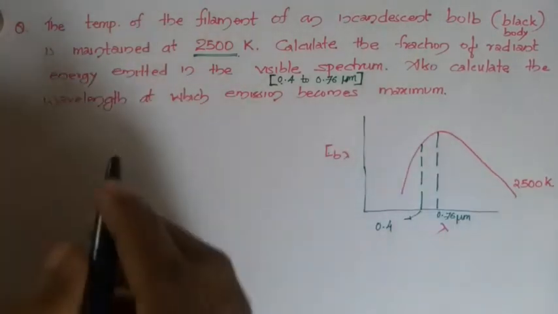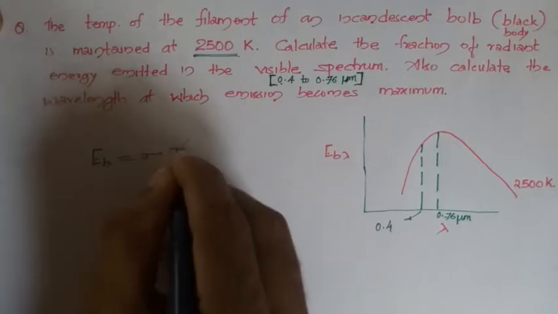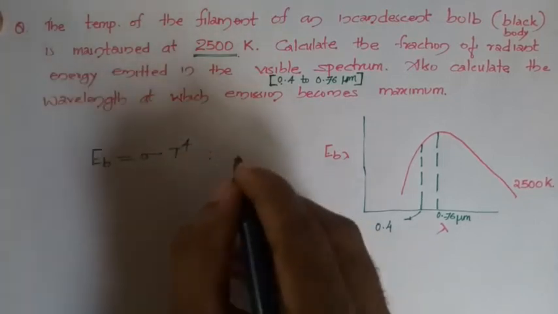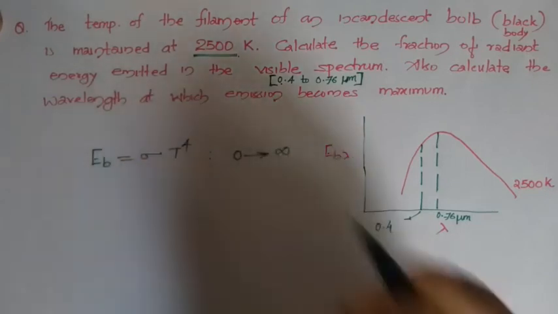You know that the total emissive power you have already evaluated, EB equal to sigma T raised to 4, is the total emissive power emitted by this body for the wavelength range which is 0 to infinity.